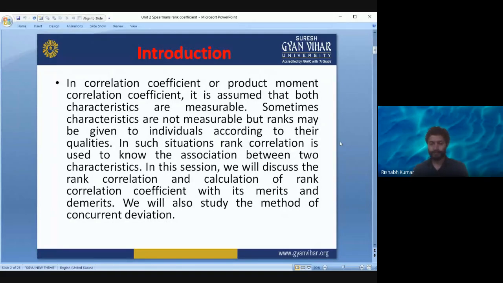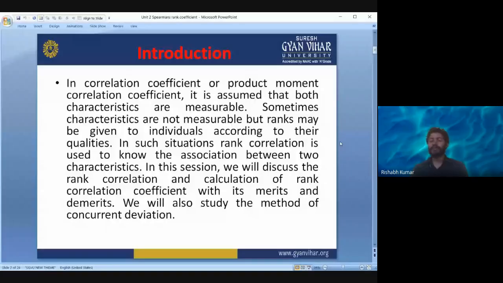So instead, we are giving rank. Similarly, we will see examples of students giving an exam. Their performance is measurable, because we can give them marks in points or whole numbers. But for the sake of this topic, we will convert them to ranks, and then we will proceed.